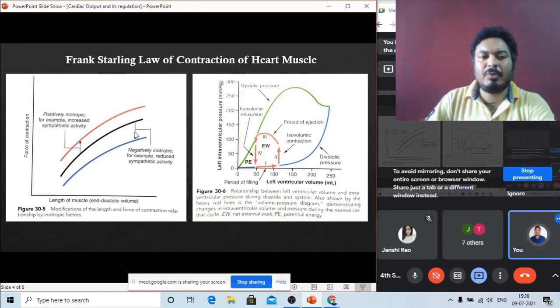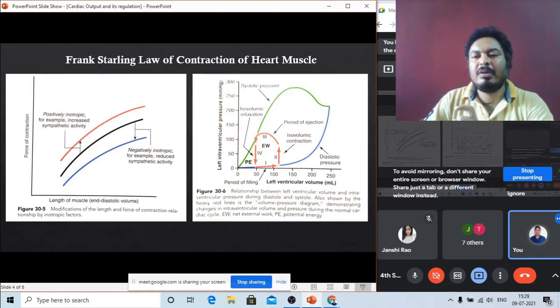From the black line to the blue line, there is a shift which is called negatively inotropic, for example reduced sympathetic activity. When the sympathetic nerve is not active, the heart rate is reduced. You can see this amount of reduction. The black line is the normal heart rate, and the blue line is the heart rate going down when there is no sympathetic nerve stimulation.